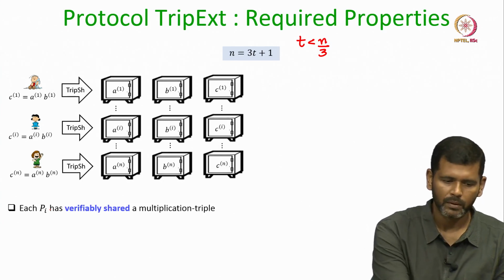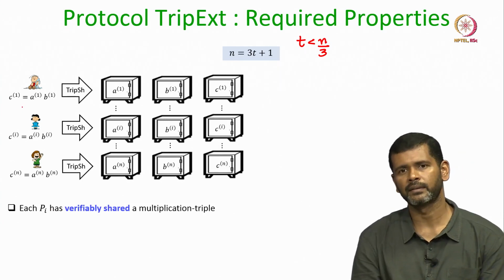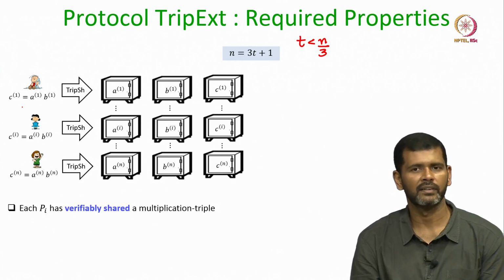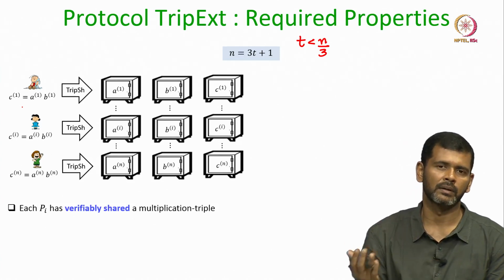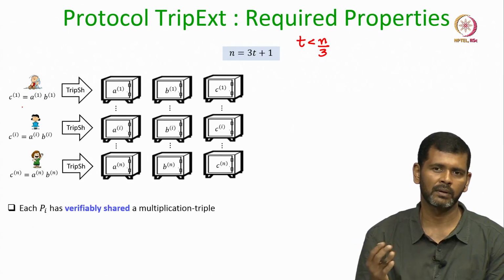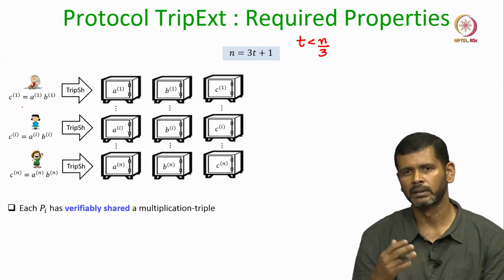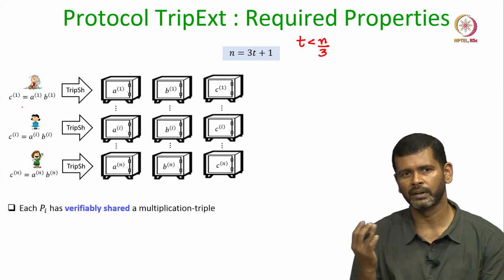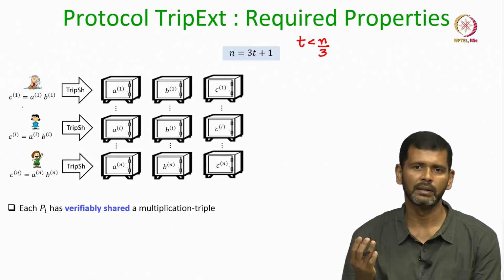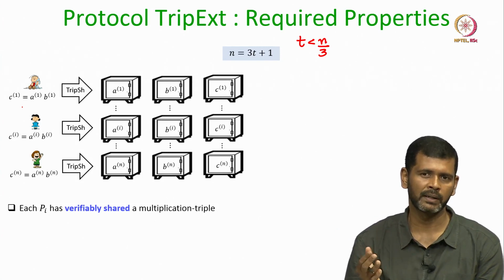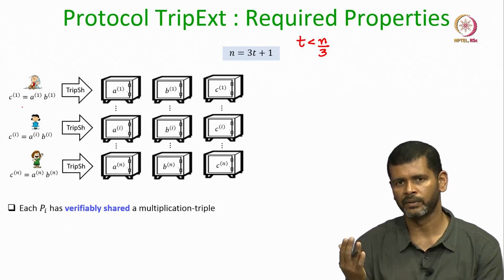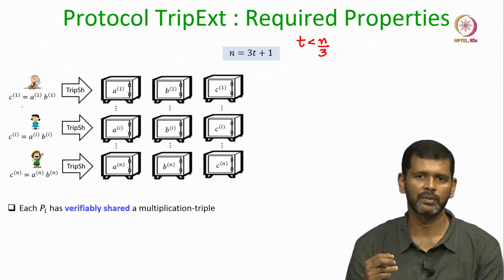Recall that in the last lecture we had seen that if there is a dealer, then by running an instance of triple sharing protocol, at the end of the protocol it will be guaranteed that there is a multiplication triplet which is secret shared on behalf of the dealer, such that if the dealer is honest, no one knows the value of the triplet, it is random, except that the adversary will have at most t shares for those triplets which are randomly distributed.